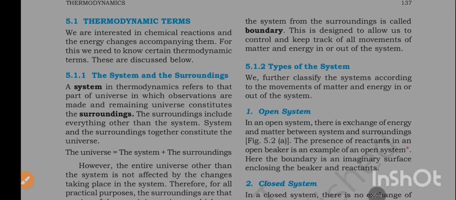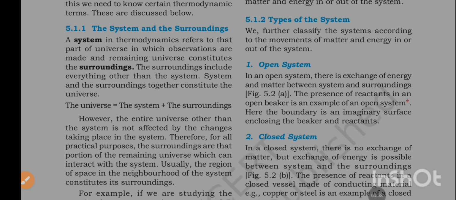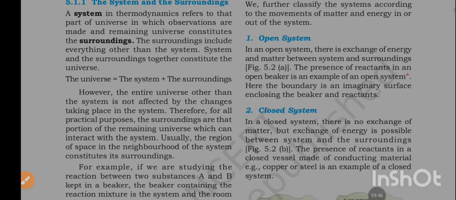Types of the system. We further classify the system according to the movement of matter and energy in or out of the system. Open system. In an open system, there is exchange of energy and matter between system and surroundings. The presence of reactants in an open beaker is an example of an open system. Here the boundary is an imaginary surface enclosing the beaker and reactants.